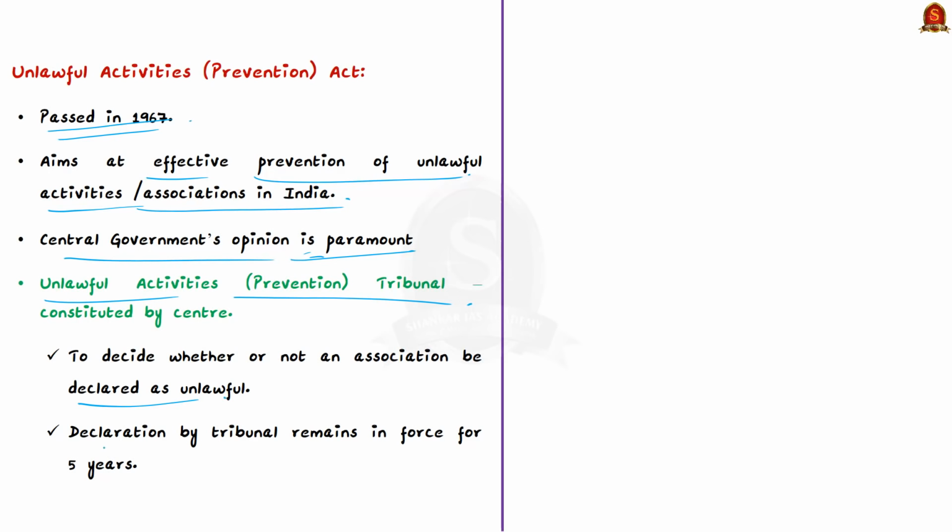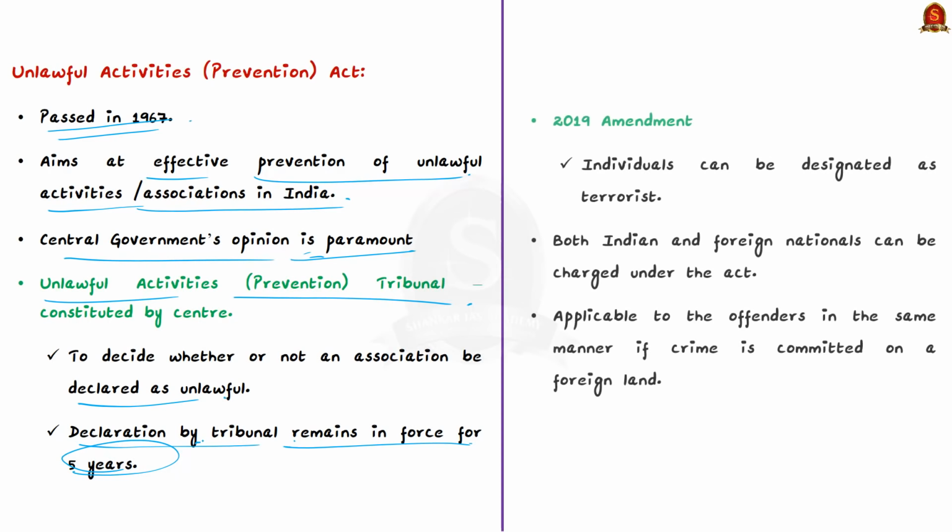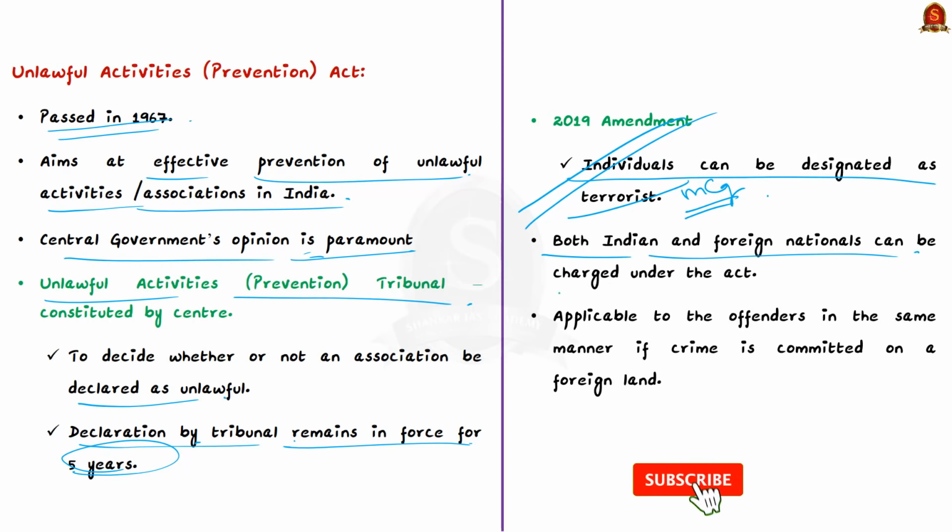And if the declaration made therein is confirmed by the tribunal, the declaration will remain in force for a period of 5 years from the date on which the notification becomes effective. And remember, in August 2019, the Act was amended to designate individuals as terrorists on certain grounds provided in the Act. It is to be noted that under UAPA, both Indian and foreign nationals can be charged.